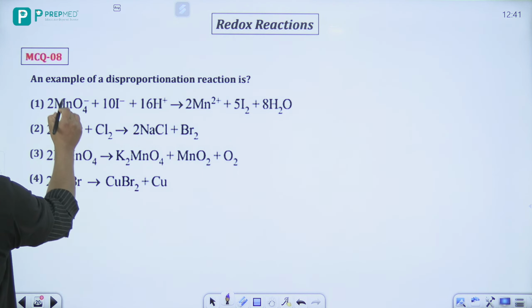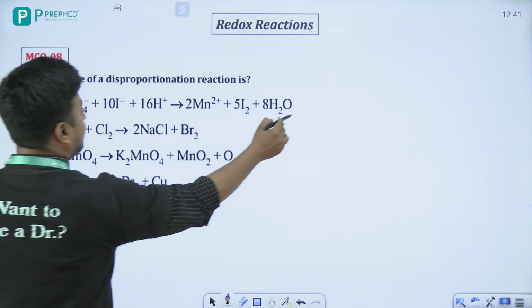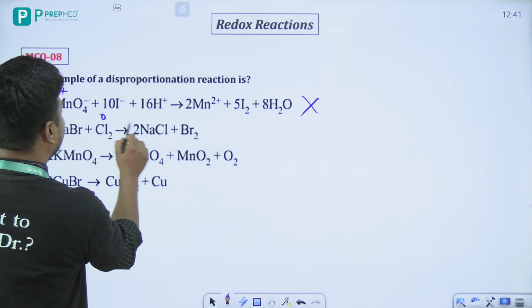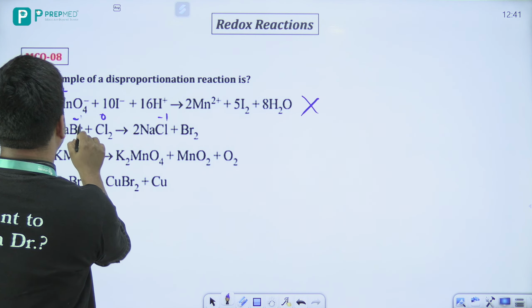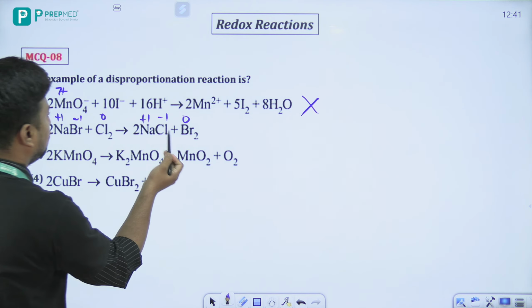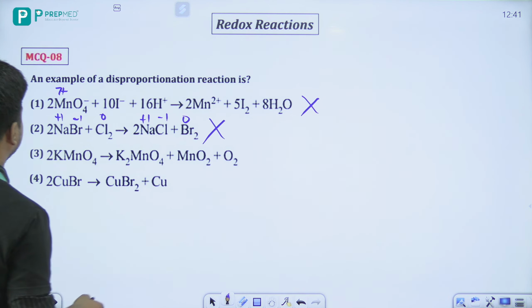अच्छा देखो, पहला वाला 7+ to 2+, definitely not a disproportionation reaction. ठीक है. अच्छा, then Cl 0 to -1, bromine -1 to 0, sodium +1 to +1. फाइन, this is not a disproportionation reaction.